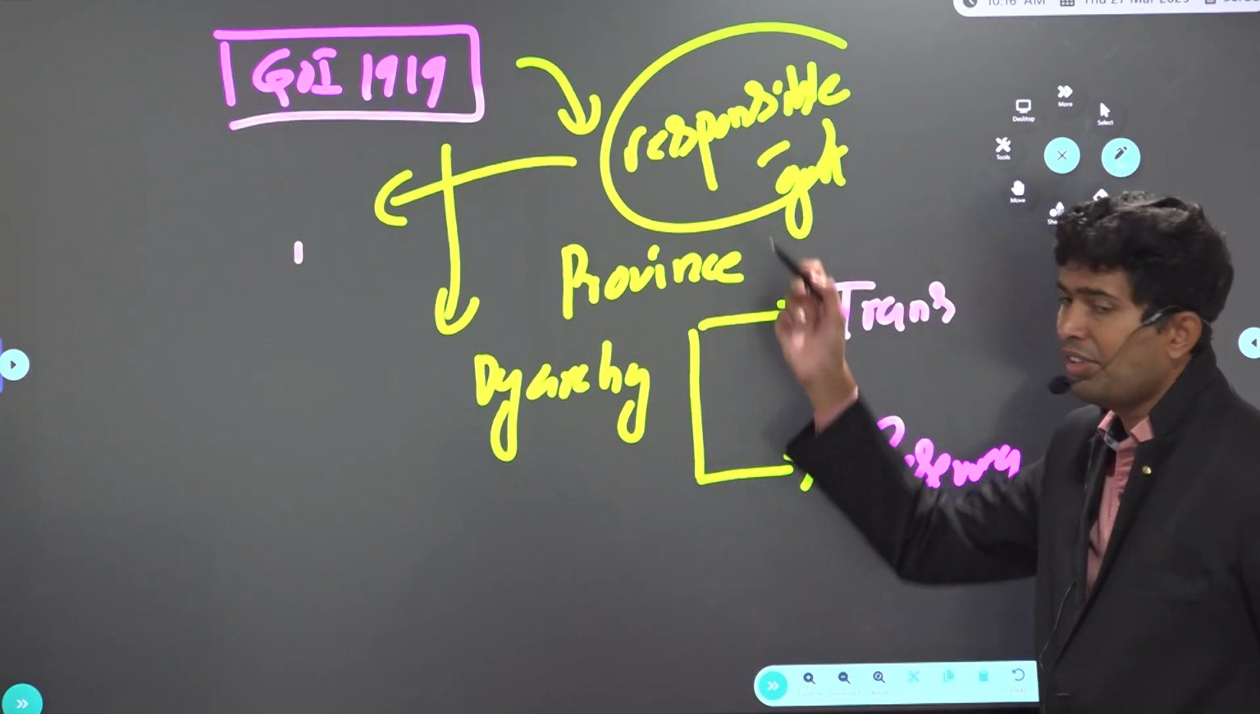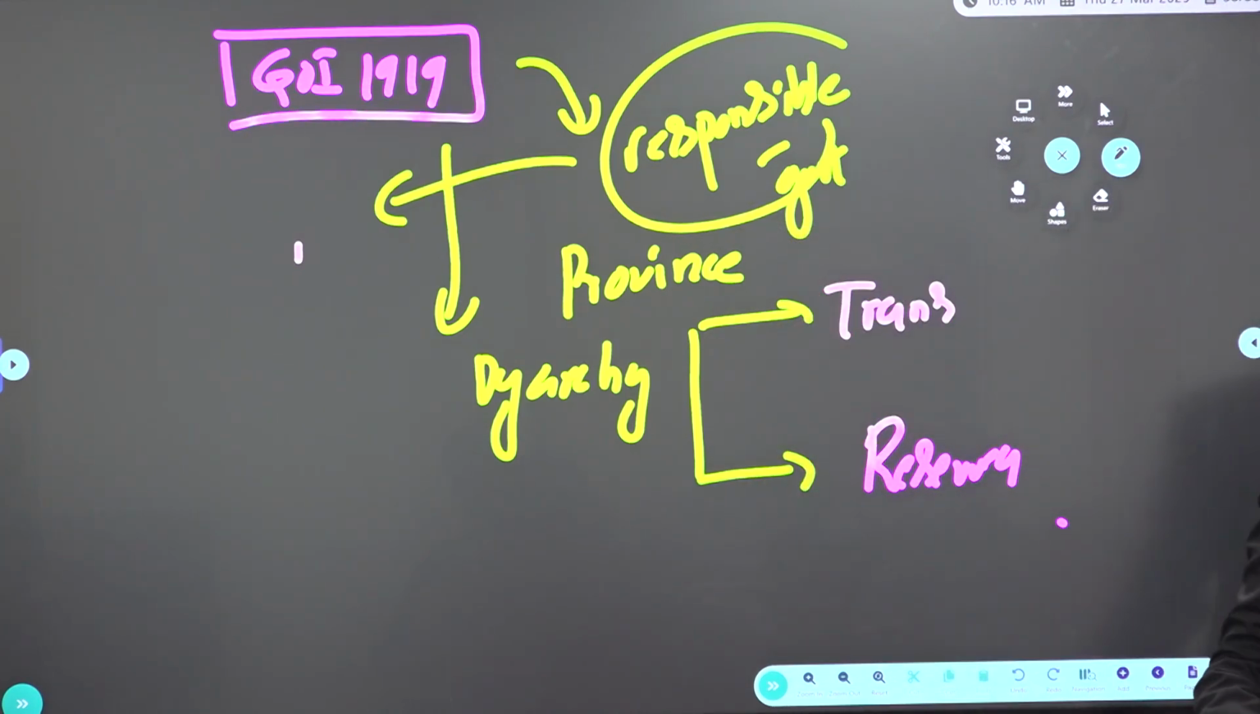So look at the time frame we are talking about. Try to correlate the act with India's national freedom movement time frame. Then you will get the logic of why this act was brought in at that point of time. Apart from that, in the Government of India Act 1919, bicameralism at the center was introduced.